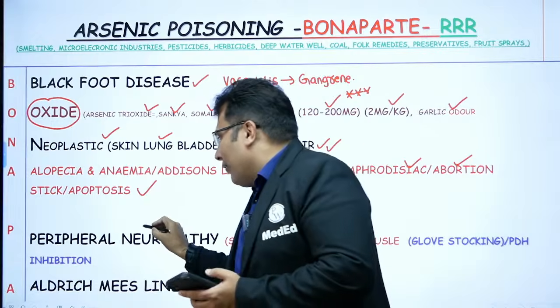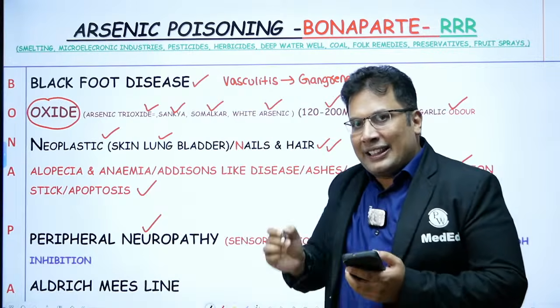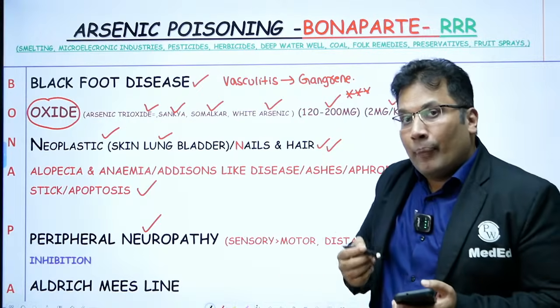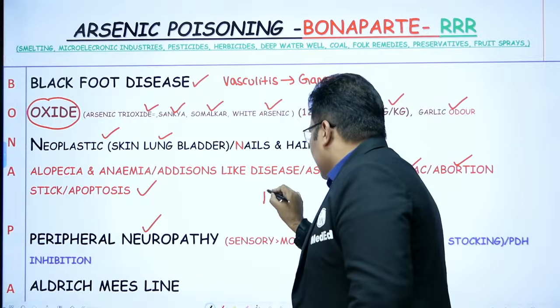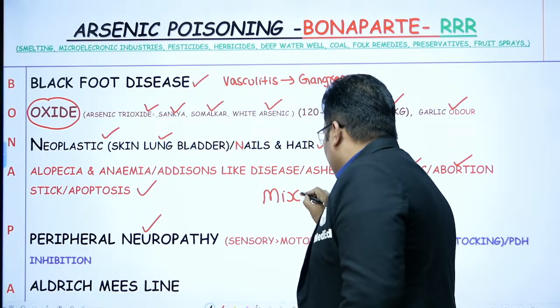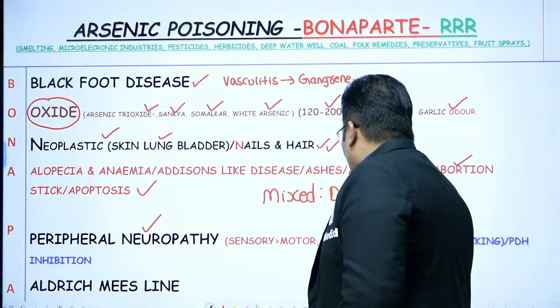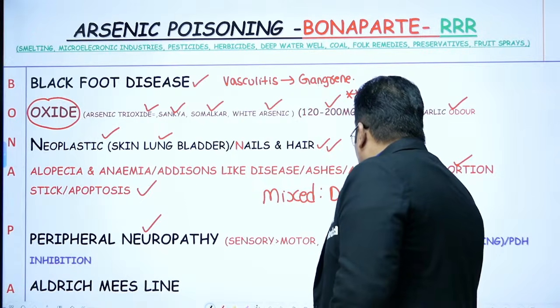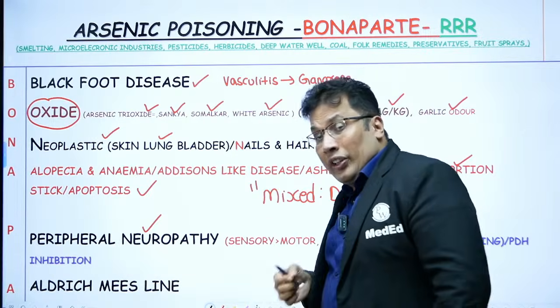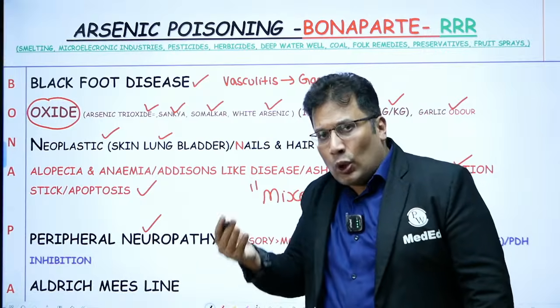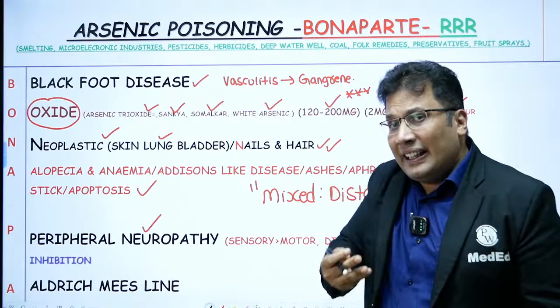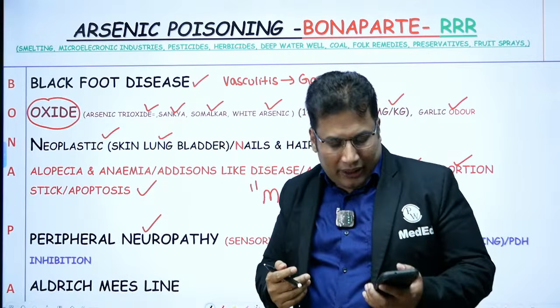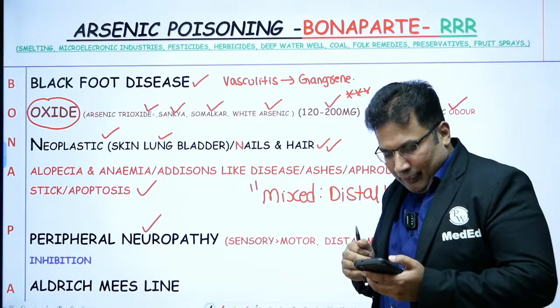Then P for peripheral neuropathy. Basically it is distal neuropathy, mixed neuropathy. So it causes motor neuropathy as well as sensory neuropathy, and it commonly affects the distal nerve. Commonly asked in the exam.